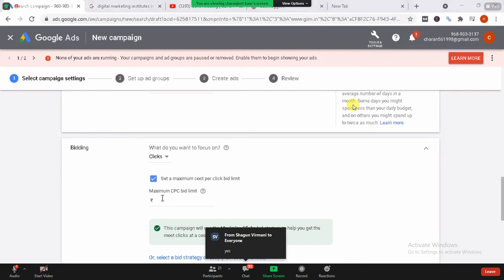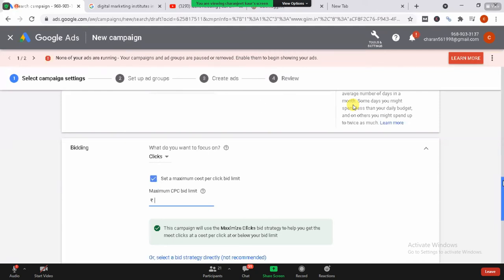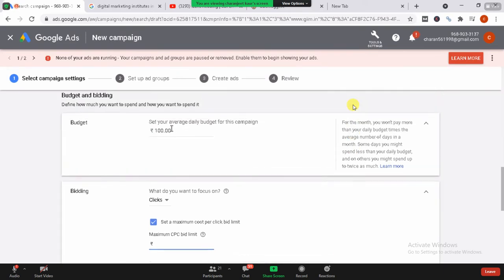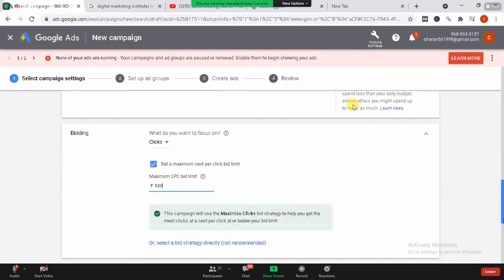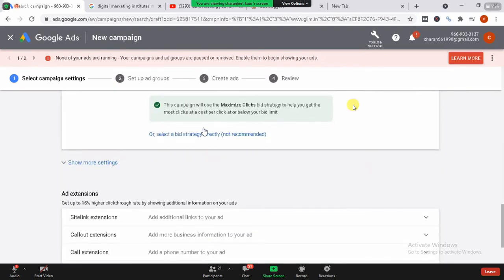Yeah. So now they're asking me for the maximum CPC bid limit. So they're asking me cost per click. They're asking me for the maximum bid I can give. So the average bid that I have given earlier was 100 rupees. Over here, I have given the 100 rupees, but now they're asking me for the maximum bid I can give. So my maximum bid would be like 150 rupees only. Apart from that, I cannot exceed my limit, or I cannot exceed my budget. So it's just given by me now.